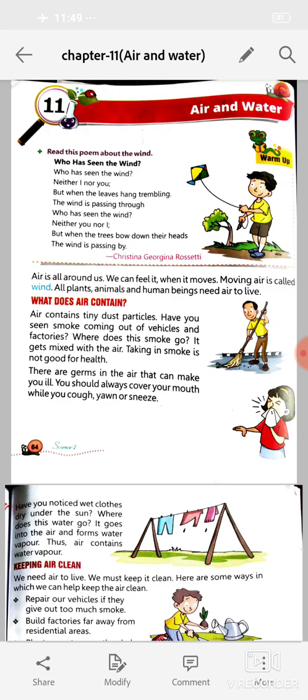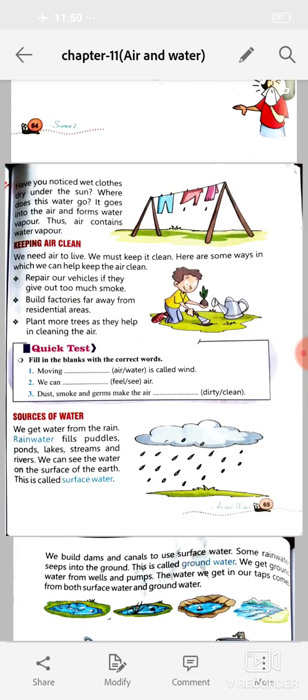What does air contain? Air contains tiny dust particles. Have you seen smoke coming out of vehicles and factories? Where does this smoke go? It gets mixed with the air. Taking in smoke is not good for health. There are germs in the air that can make you ill. You should always cover your mouth while you cough, yawn, or sneeze.